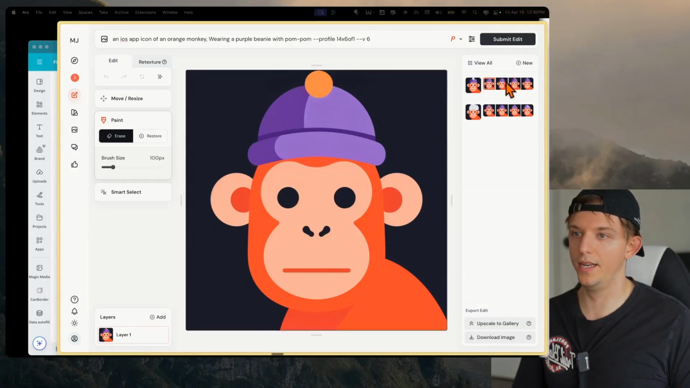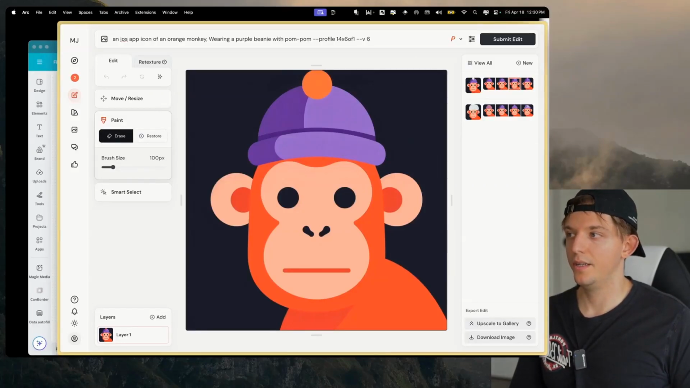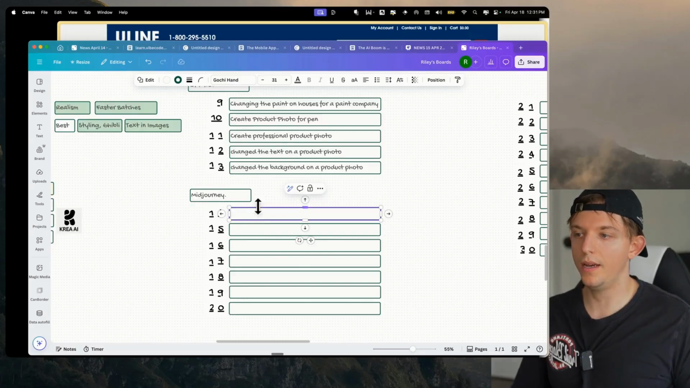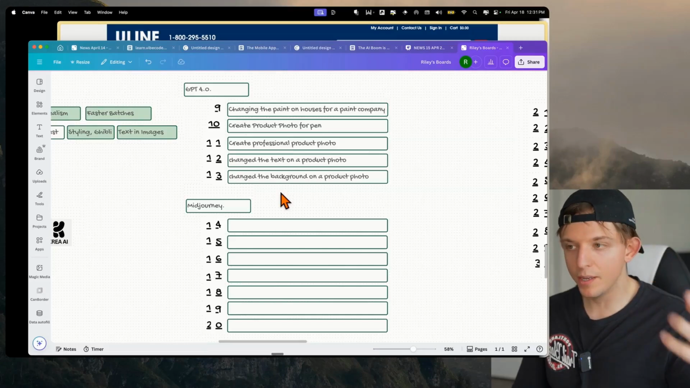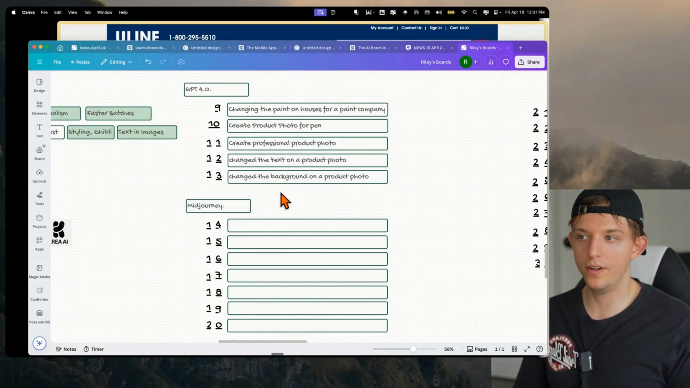And there you go. It added this little pom-pom. There, that's fine. And so within Midjourney, we had some interesting use cases here. Even though it seemed like what we did was simple, we did a lot. To pay someone to ideate around an app icon could cost thousands of dollars.